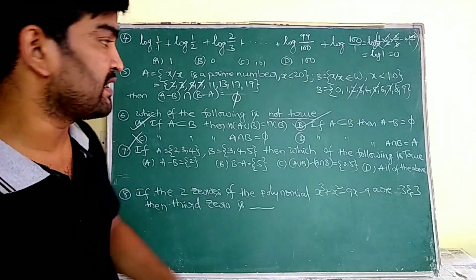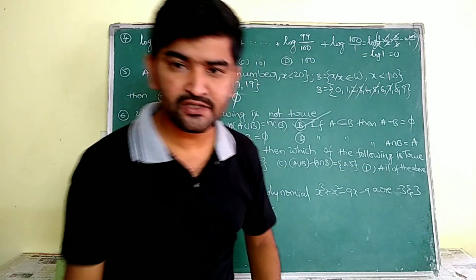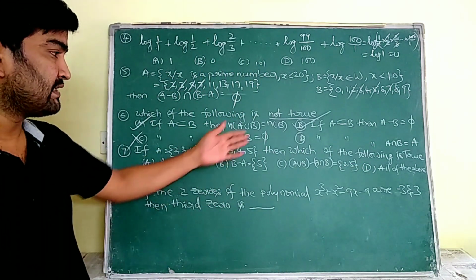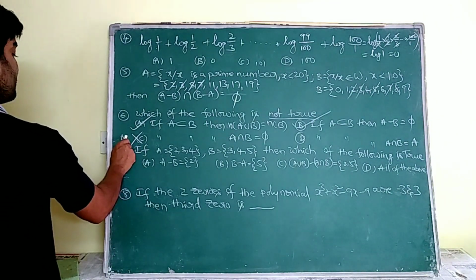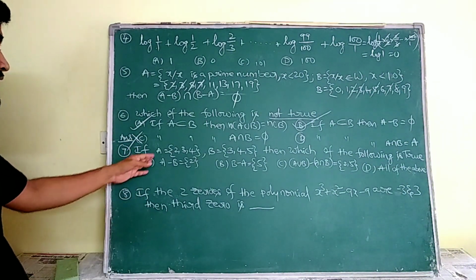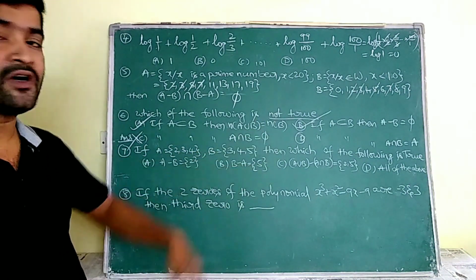Check that last statement also. If A is a subset of B, then A intersection B is equal to A, as we said here. Okay, the same statement he gave here. So C is our answer. Now, if A is equal to {2, 3, 4} and B is equal to {3, 4, 5}, then which of the following is true?